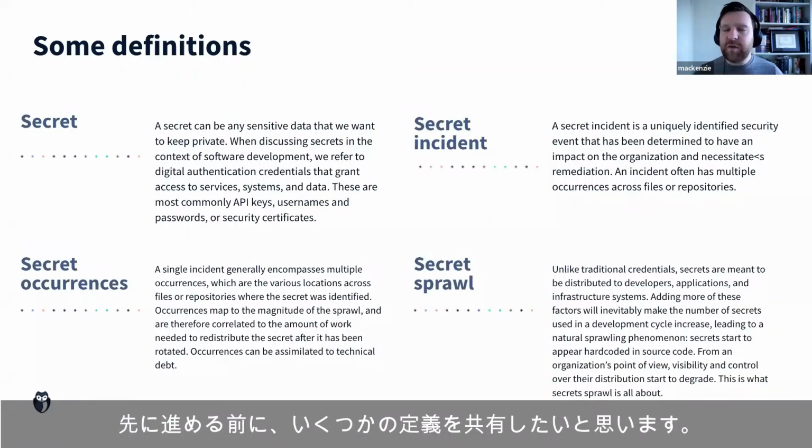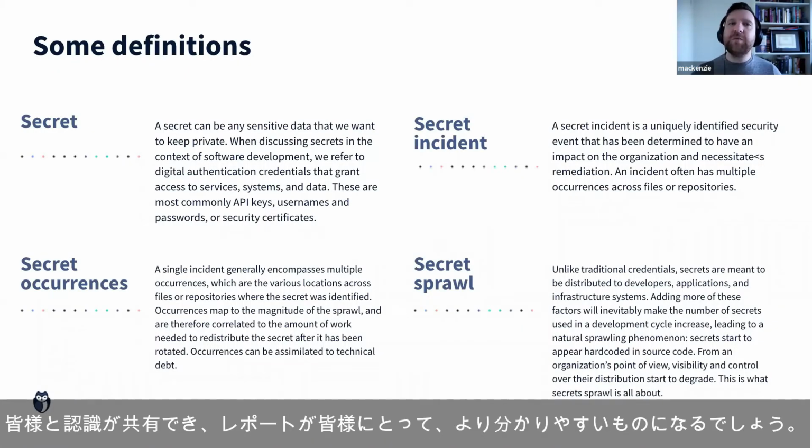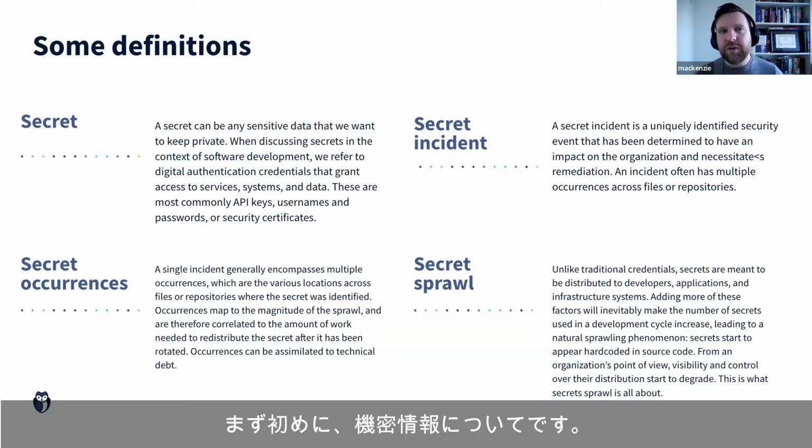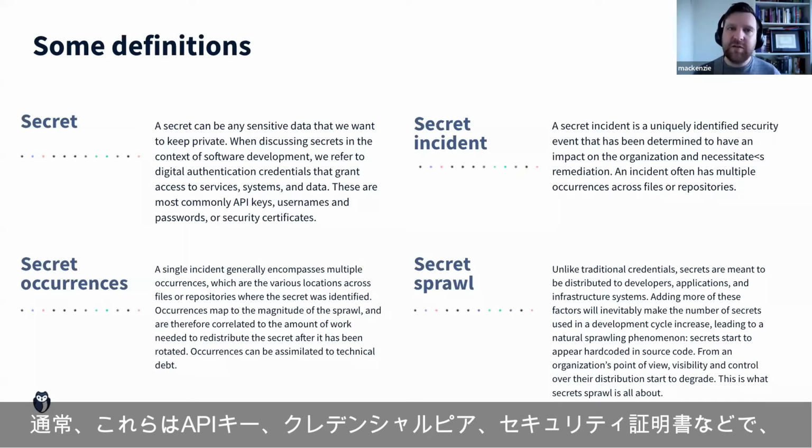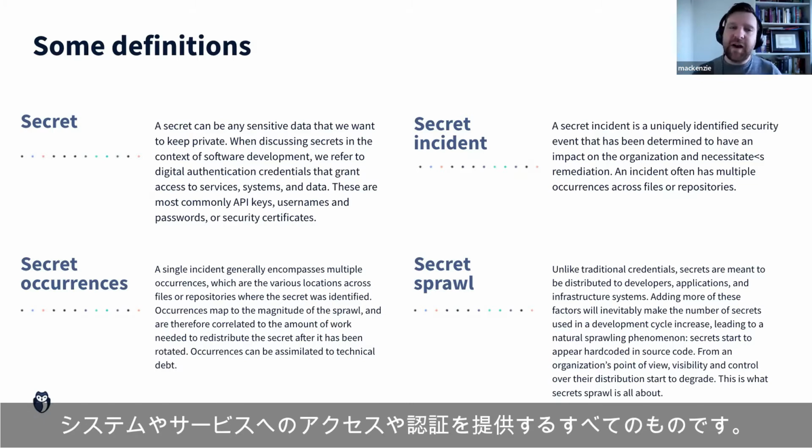So just before we go too far, I would like to share some definitions just so that we're all on the same page so that the report makes sense to everyone. First of all, we need to look at what is a secret. When we're talking about secrets, what we're referring to is digital authentication credentials. Typically, these are things like your API keys, your credential pairs, security certificates, really anything that provides us access or authenticates us into systems and services.